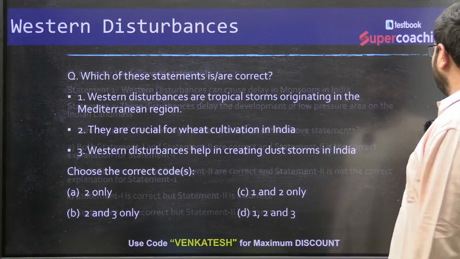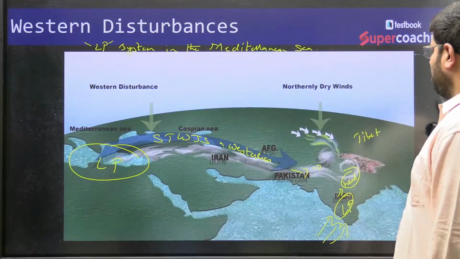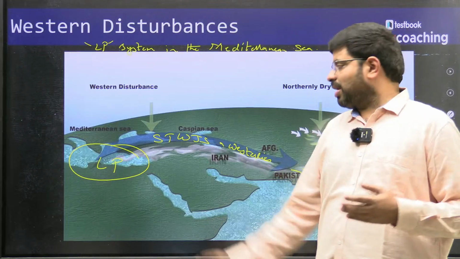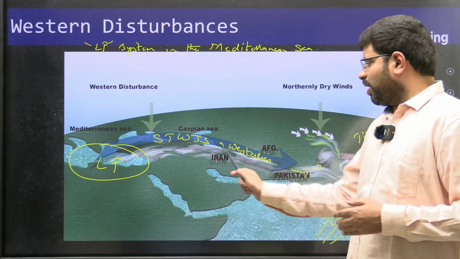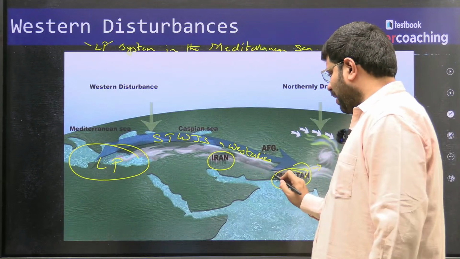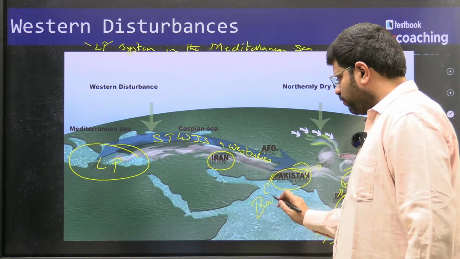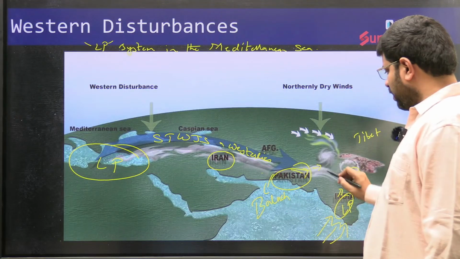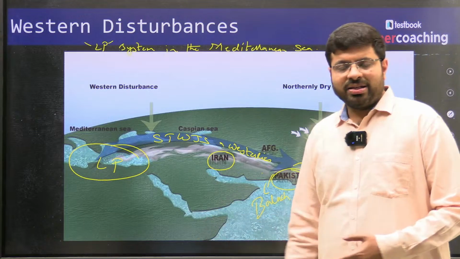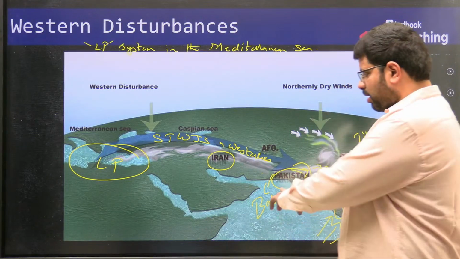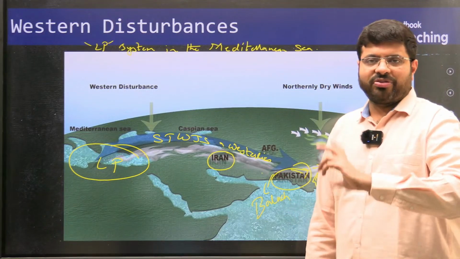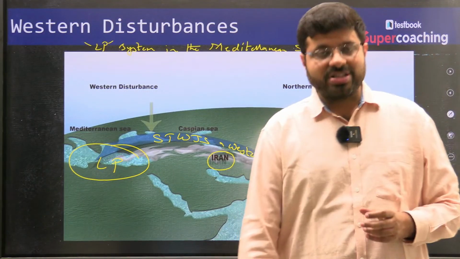Now if you see here, remember when these Western disturbances are crossing the paths of Iran, crossing the paths of Pakistan, here you will have the province of Baluch, right? Then here you will have the Thar desert. Remember, recently Pakistan had some kind of issue with respect to Iran, some kind of dispute happening.